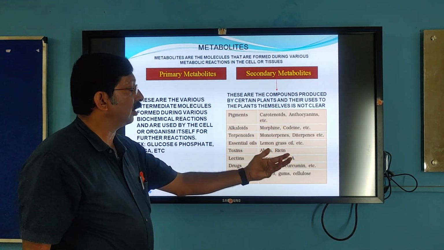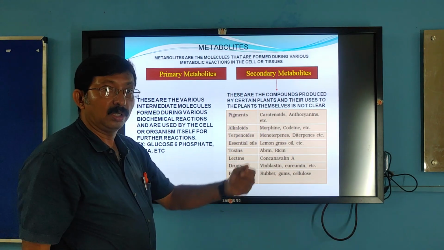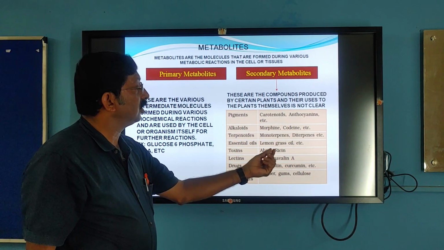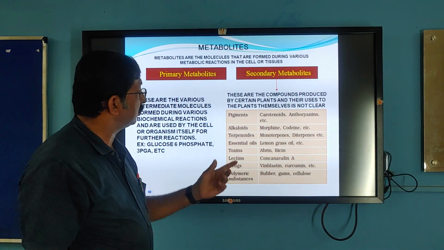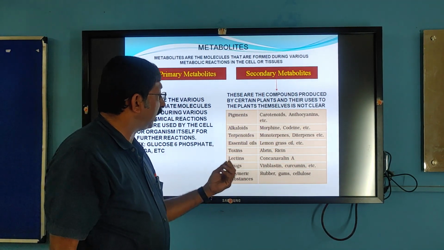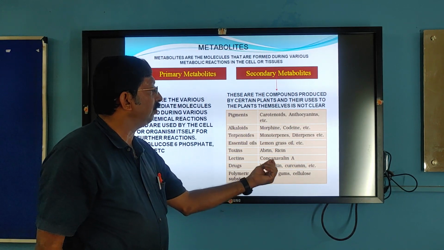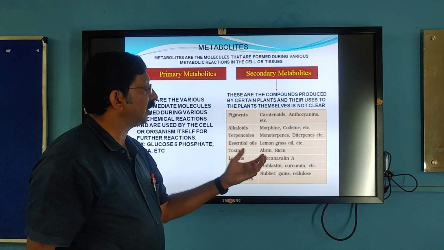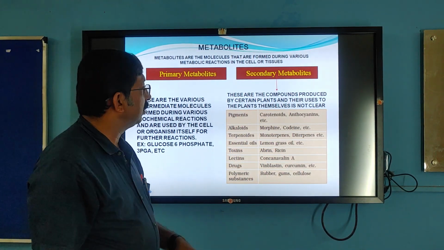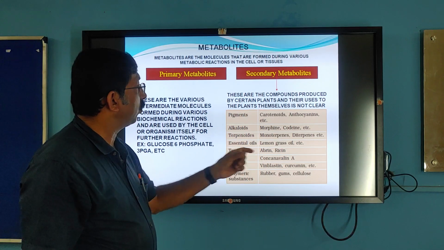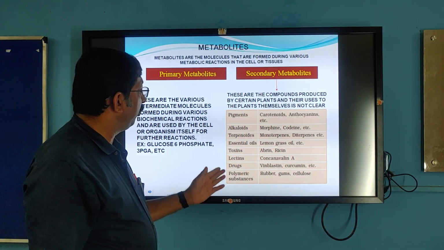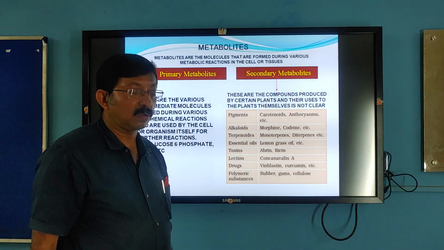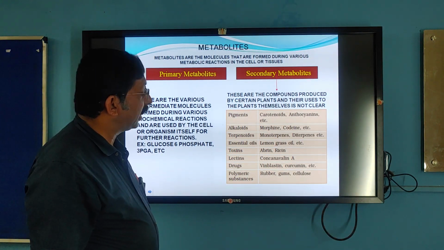So these are all produced by certain plants. Say abrin is produced in Abrus precatorius, crab's eye, and ricin is produced from castor. So toxic substances. Then drugs, various drugs like vincristine, vinblastine, curcumin, and similarly lectins, concanavalin. These are adhesion, binding agents. So concanavalin A is one type of lectin, and various polymeric substances like rubber, gums, resins, cellulose. All these are some of the secondary metabolites.